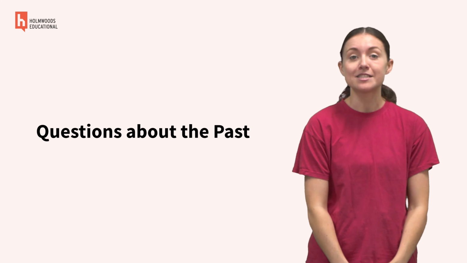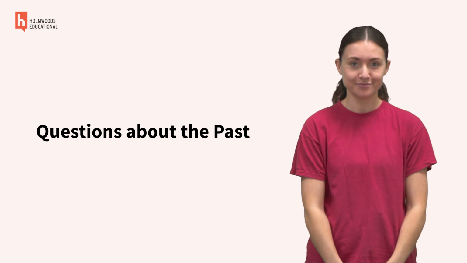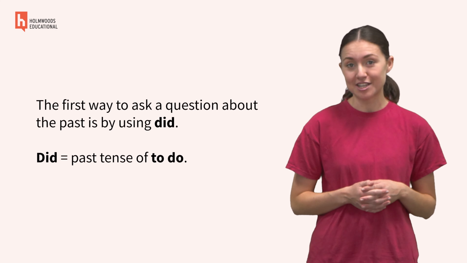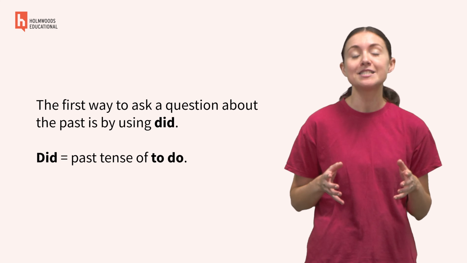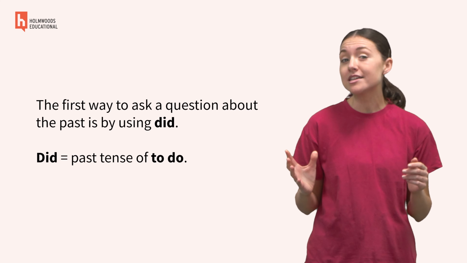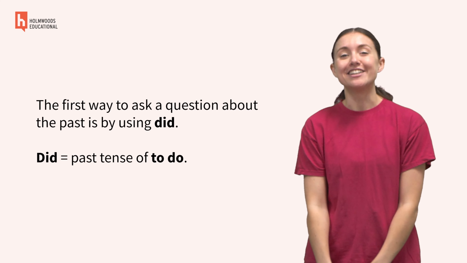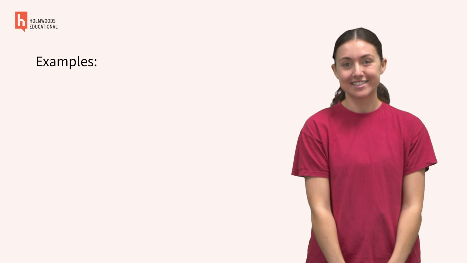Today's lesson is about making questions about the past. The first way to ask a question about the past is by using did. Did is the past tense of the verb to do. Let's have a look at some examples.